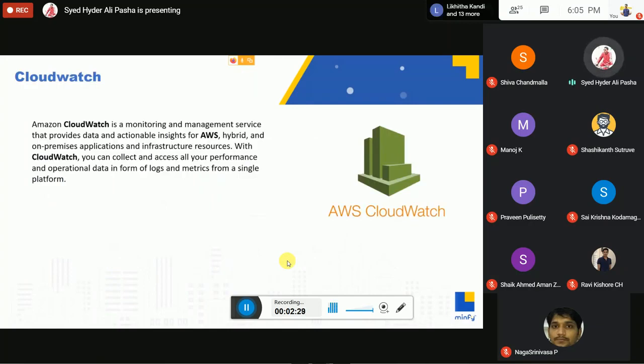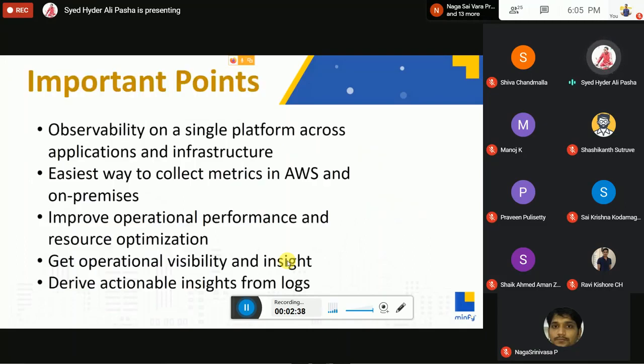It is a monitoring tool and a single platform where we can access and collect our performance and operational data in the form of logs and metrics. So what exactly are the important points? Observability on a single platform, which I have discussed earlier, across applications and infrastructure. Easiest way to collect metrics in AWS and on-premises. Improve operational performance and resource optimization. Get operational visibility and insight. Derive actionable insights from logs.